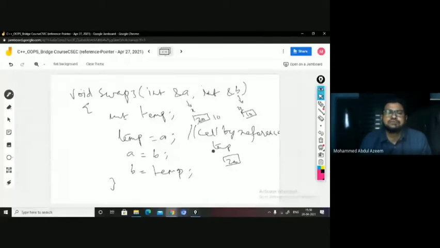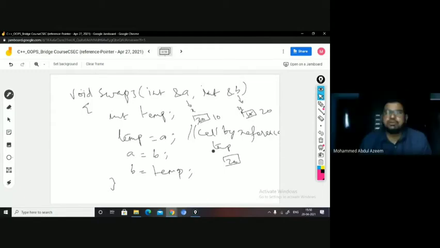Yes, sir. And the next statement that you have is b equal to temp. It means the temp value, that is 20. 20 is placed where? In b. b is referring to whom? y. Right? So in y it is going to be placed, this 20. So once this is done, when control transfers to the main function, you can see x and y will be interchanged with the values, right?